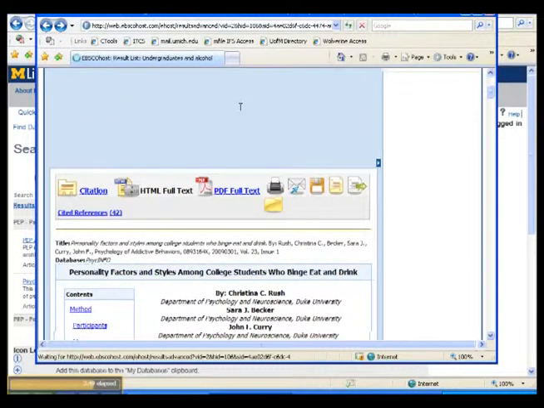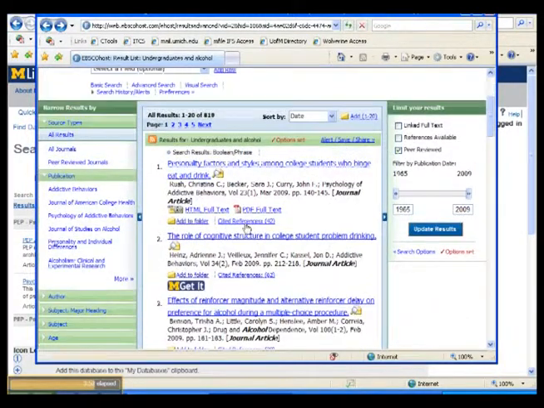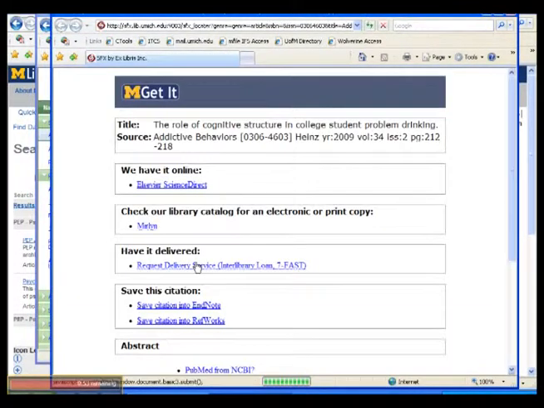Let's look back at our results list. The second article listed out of the 819 shows no link to HTML or PDF. In this instance, you're going to want to click on the Get It button. Clicking on the Get It button gives you the available options to finding the article. Luckily, this article has another copy online, but what if it didn't?